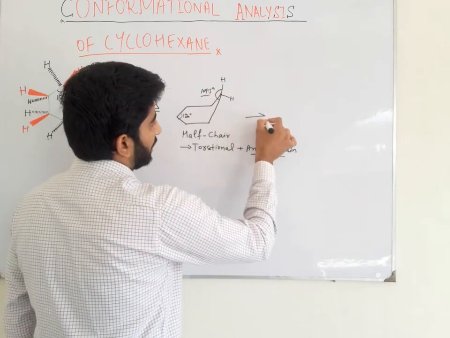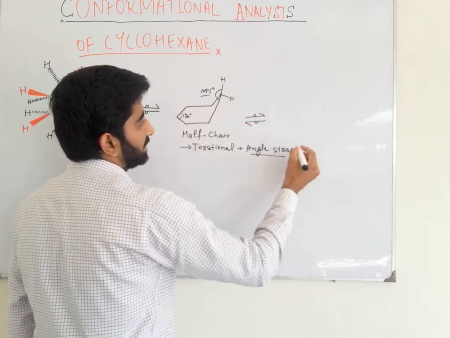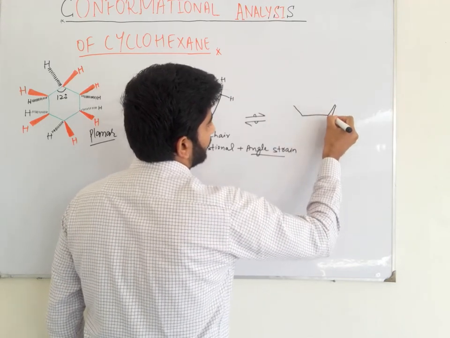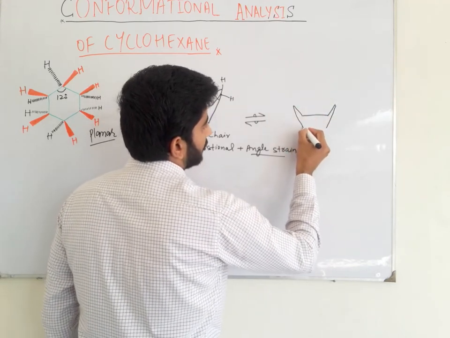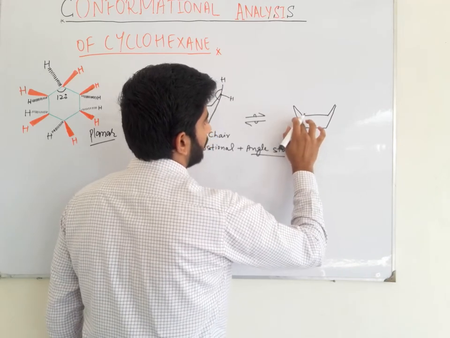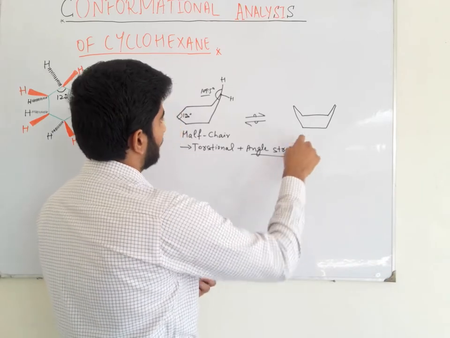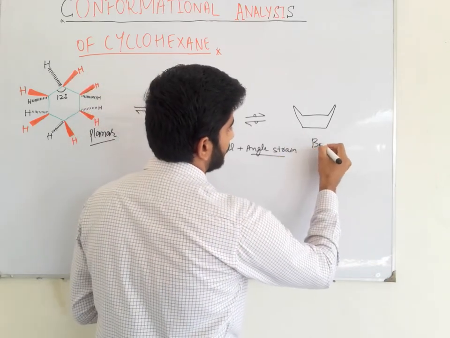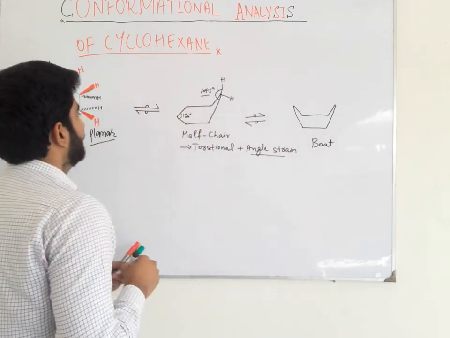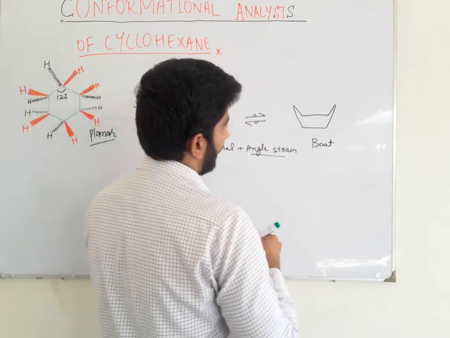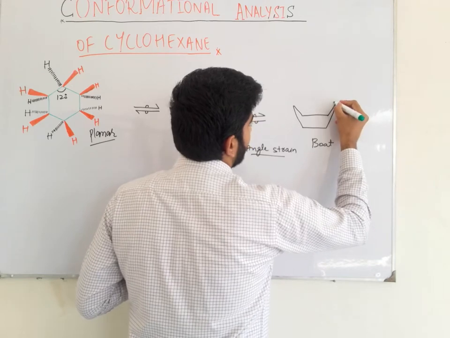Now we flip this molecule and get another conformation that is called the boat conformation. This conformation is more stable compared to the half chair conformation and the planar conformation of cyclohexane.